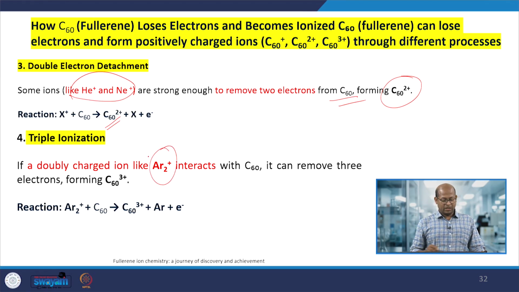Even if the inert gas Ar2+, a doubly charged ion, interacts with the C60 fullerene, then C60 3+ ions, positively charged 3+ ions, can also form.